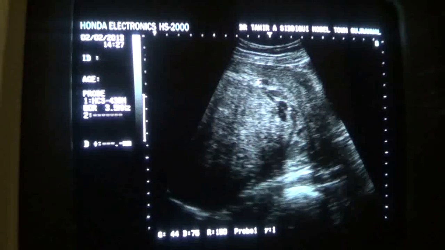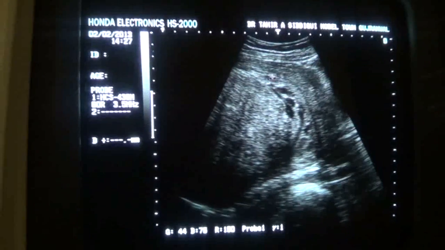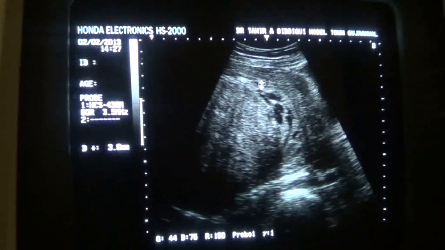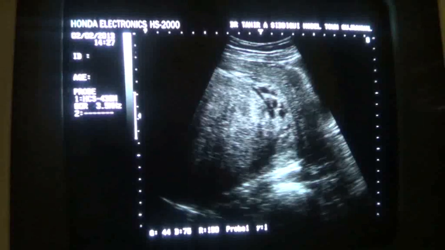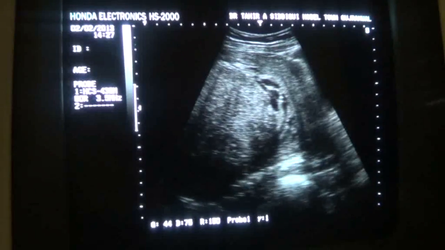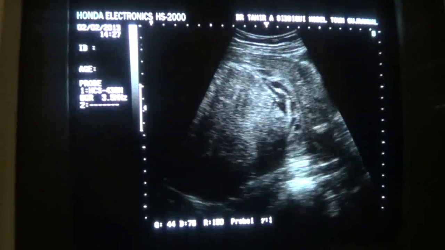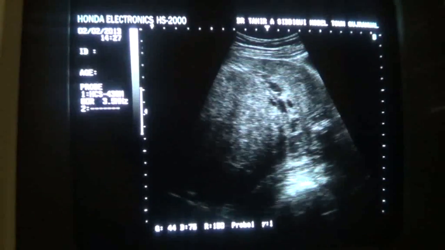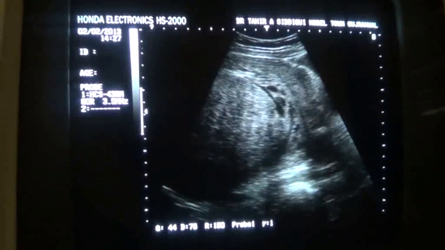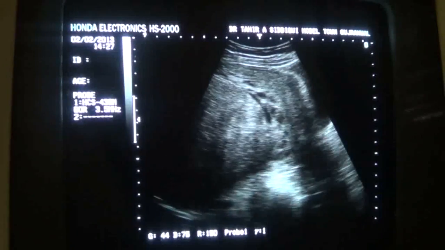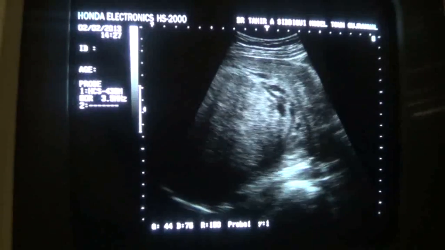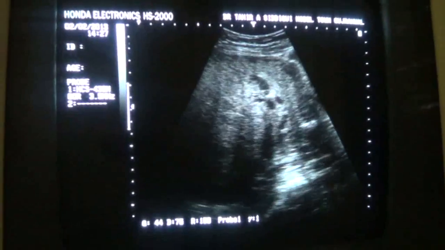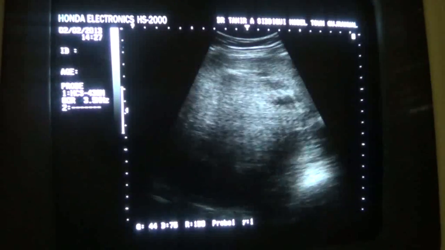This short, slit-like, fluid-filled area that you are seeing, measuring 3.9 millimeters, is the endometrial canal in proliferative phase of the menstrual cycle. Her history of menstruation is normal. She has 5 to 6 days normal flow of the menses, her menstrual flow.